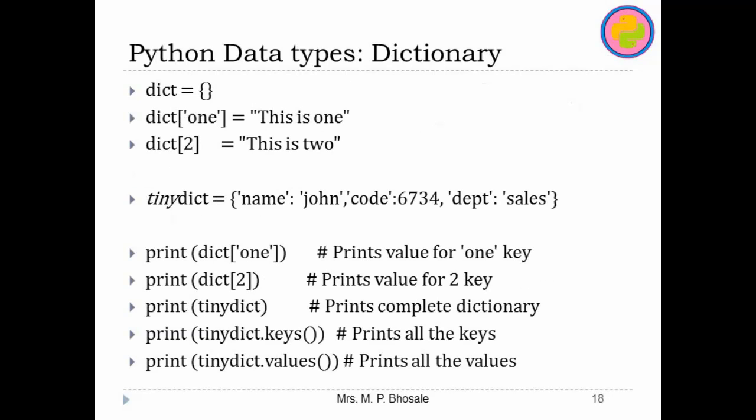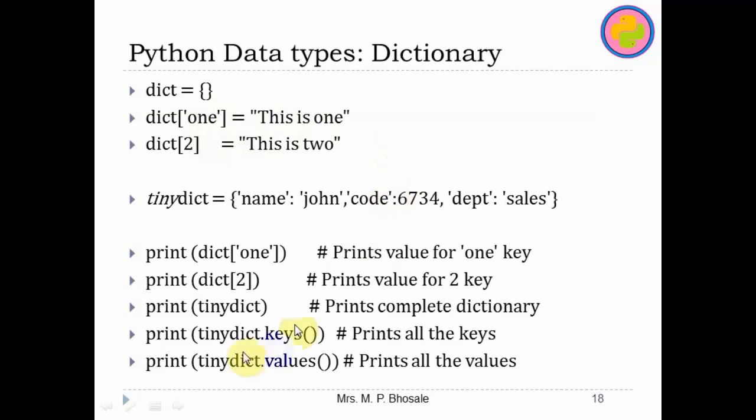Now, to declare the dictionary, we use this syntax: dict is equal to opening and closing curly brace. Dictionaries are an unordered collection, so they don't support indexing and slicing. So whenever you want to store the value for any key, you have to use square brackets, and inside the square brackets you use this key equal to the value, and whenever you want to retrieve that value, you have to use this key only. If you know the key, then only you can retrieve the value.